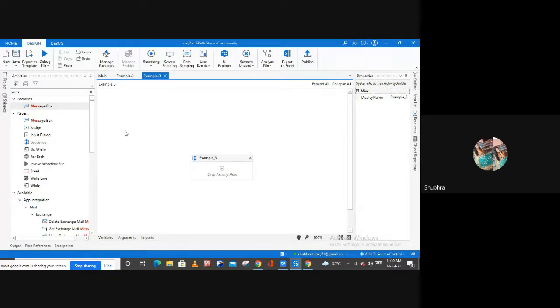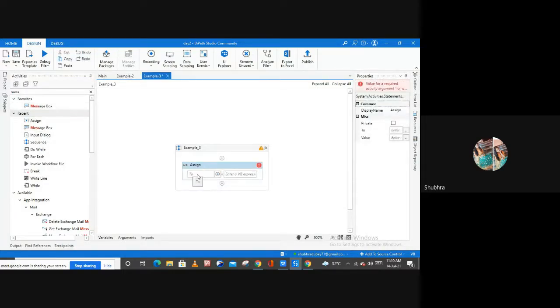Right, so here we have to use a date time variable. For this I'm first going to use this assign activity. Here I have to create a variable, right? So Ctrl+K, and I'm going to name my variable date. This is up to you. You can give any name of your choice.